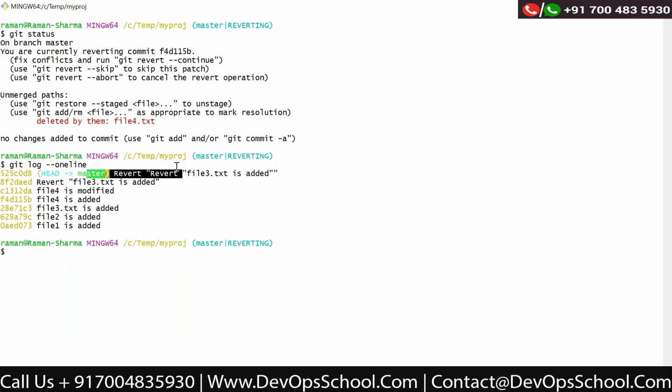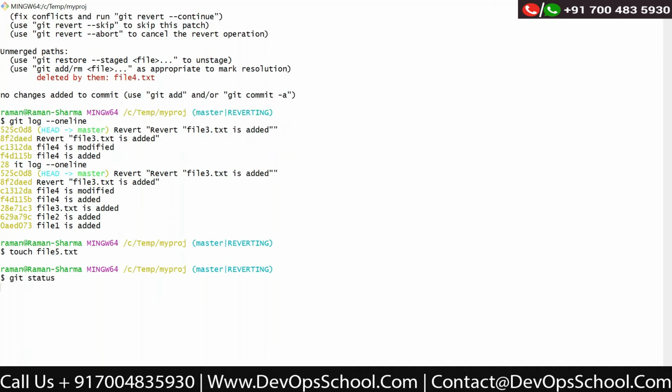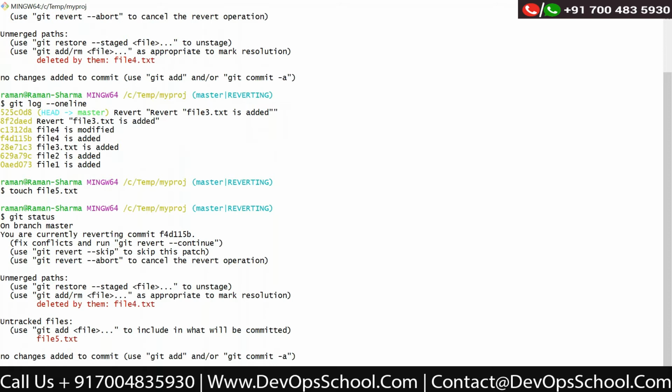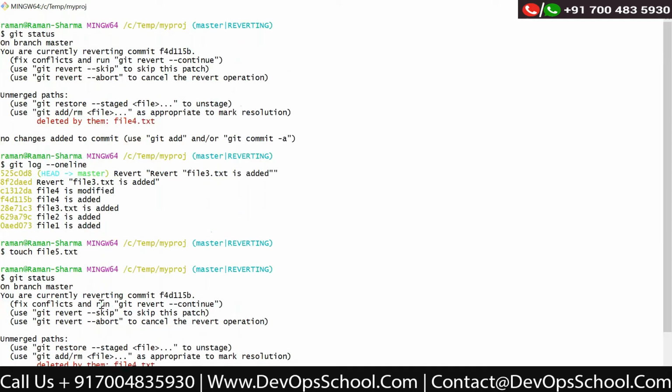So what I'll do here is create one more file. Say touch, and so far we have created 4 files, right? So let us create the file5.txt file. Okay, if I say git status now, there is one more unmerged. I think I have used it for different threads, that's why.